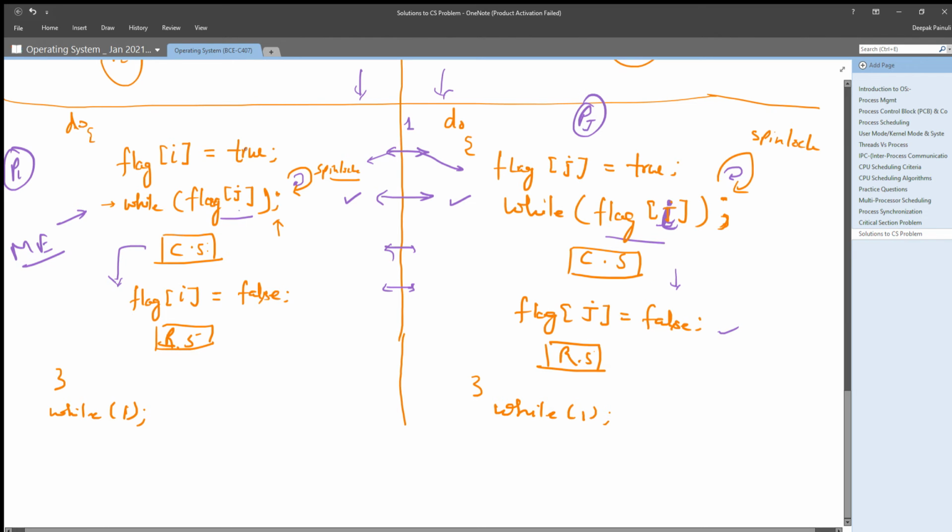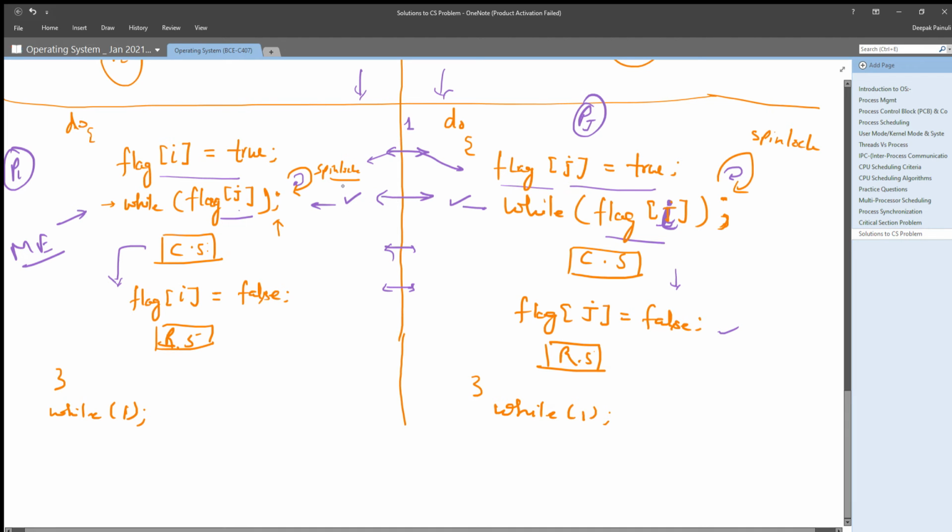In our case, both already set their flag value as true. If both Pi and Pj are at the second statement where they are checking each other's flag, definitely they both will be deadlocked at the same time. If they check the while loop condition at the same time, they will get a spin lock.